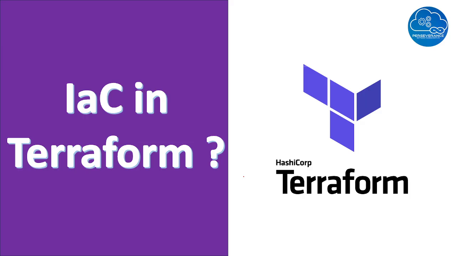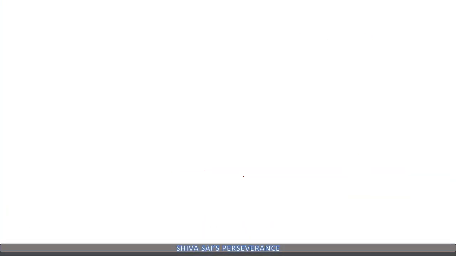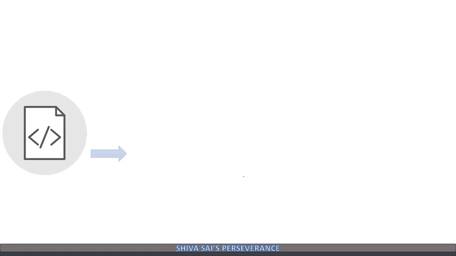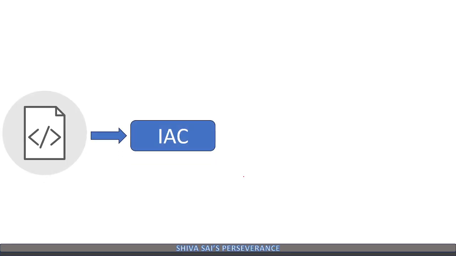Okay, we got to know what IaC is, but how do we develop this code? We should understand how infrastructure is coded within Terraform, so this video focuses on that. If you see, we have the code. That code will be passed to some IaC tool like Terraform.